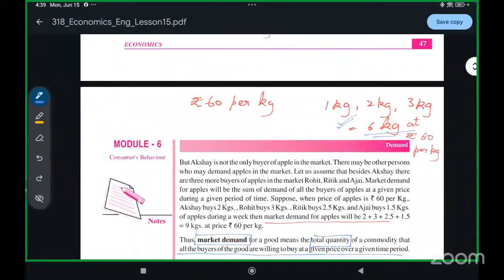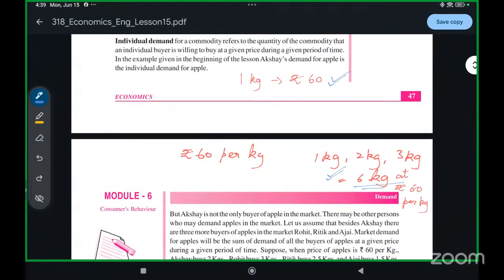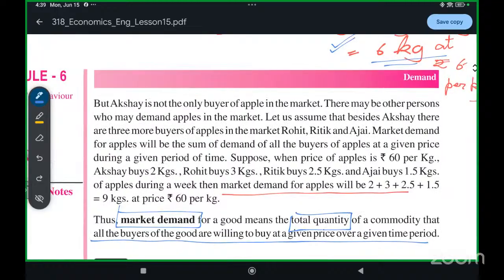Now, did you understand the difference between individual demand and market demand? Any doubt in this? Any question?